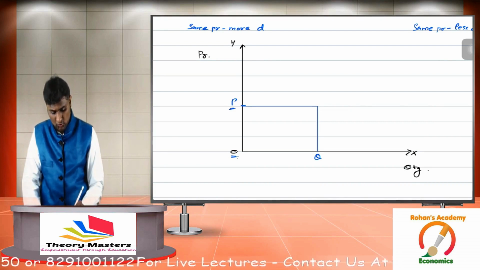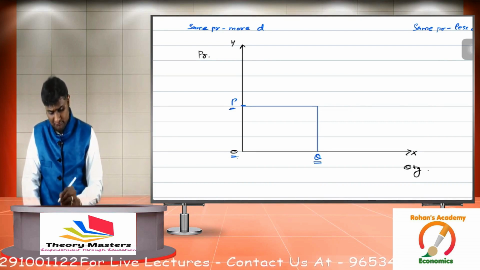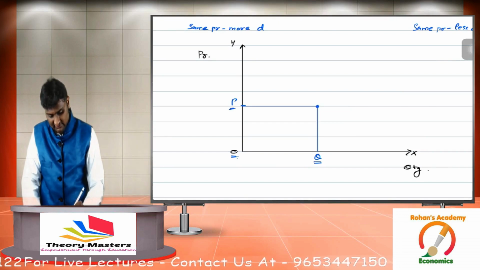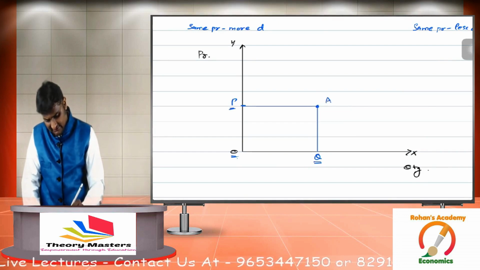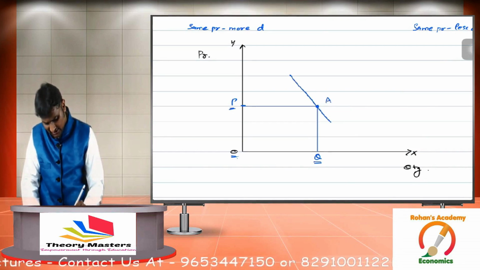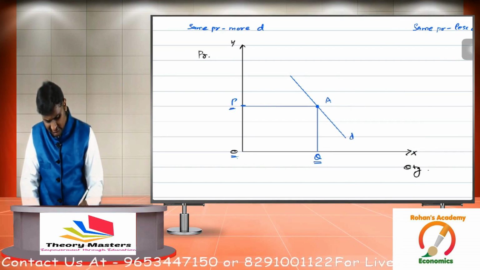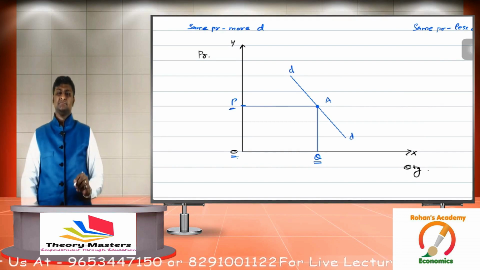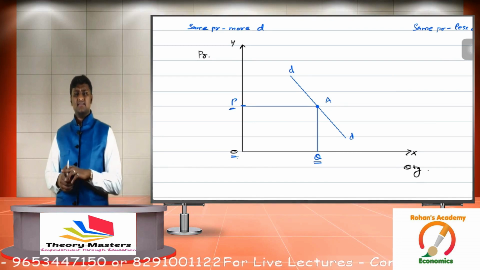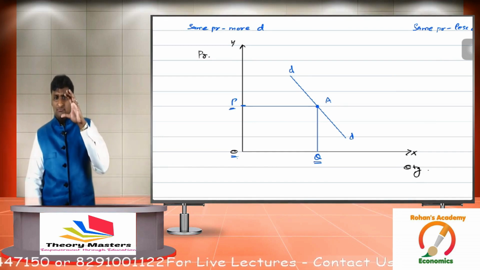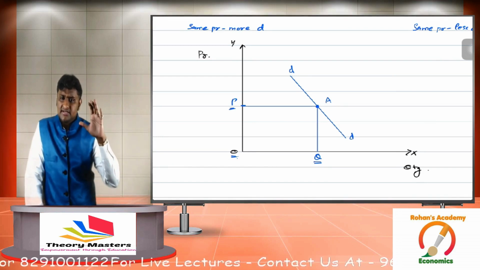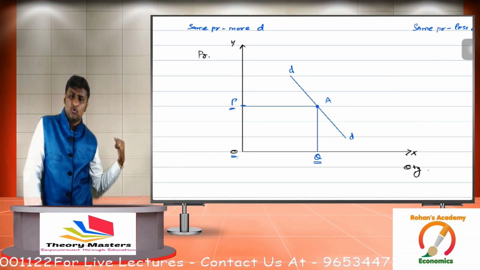I get this point over here. I call this point A, and this becomes our demand curve. So we call this DD. Now the scenario is at a price of OP, the quantity demanded of umbrella is OQ.